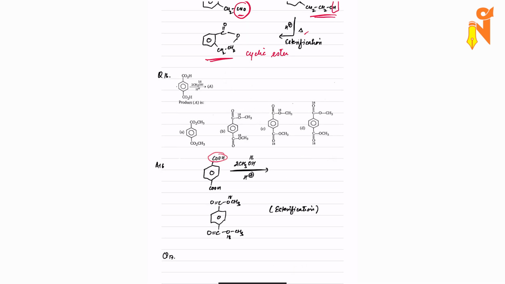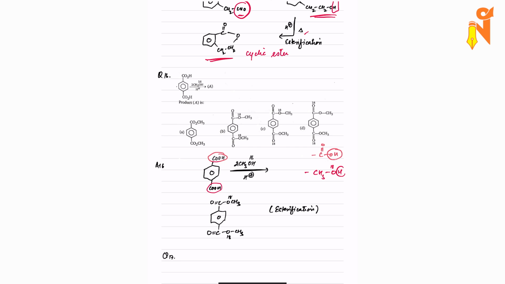Again, question number 16. On benzene, two carboxylic groups are present, and we have been asked to react with CH3OH, that is methanol, having oxygen 18, to understand how exactly we are doing the esterification. And H plus is given. So always remember, this is a trick to remember, that OH goes from the carboxylic acid, and from the alcohol it is always the hydrogen which goes, not the oxygen.